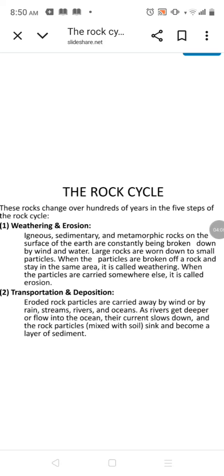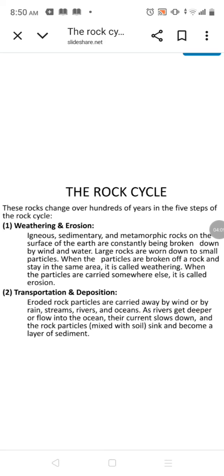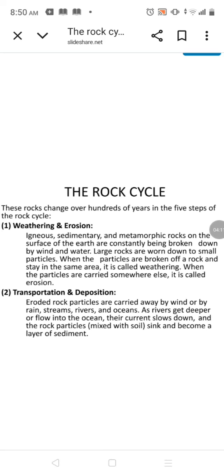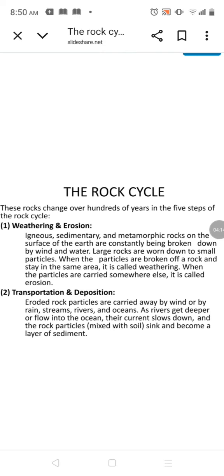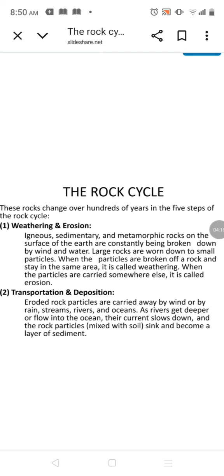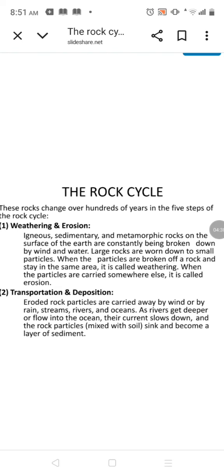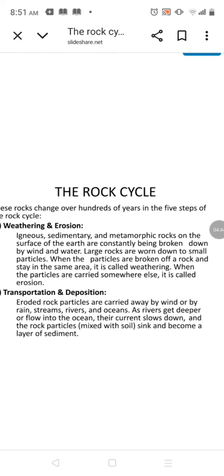The rock cycle changes over hundreds of years in five steps. First, weathering and erosion: igneous, sedimentary and metamorphic rocks on the surface of the earth are constantly being broken down by wind and water. Large blocks are worn down to small particles. When particles broken off rocks stay in the same area, it is called weathering, and when particles are carried somewhere else, it is called erosion. Then transportation and deposition. Eroded rock particles are carried away by wind and rain, and when the current slows down, the rock particles sink and become a layer of sediment.